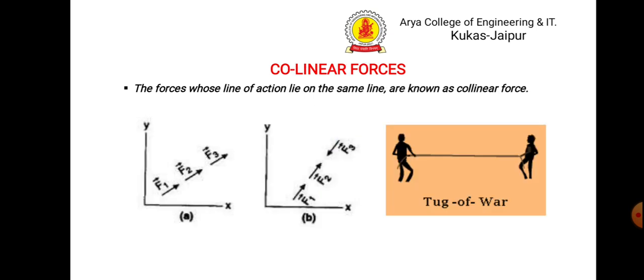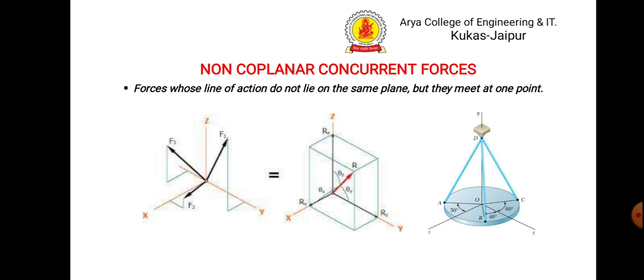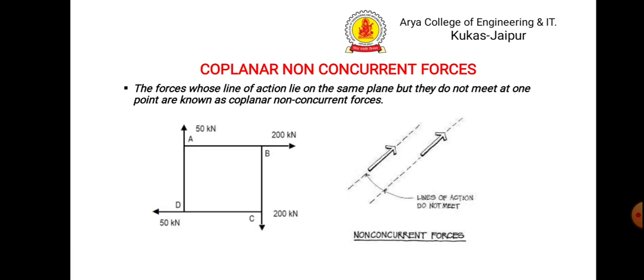Then collinear forces, the forces whose line of action lie on the same line. The example is your tug of war. Then coplanar concurrent forces, the forces which meet at one point and whose lines of action also lie in the same plane. These are known as coplanar concurrent forces. Then non-coplanar concurrent forces. The lines of action definitely meet at the same point, but they do not lie in the same plane. Then coplanar non-concurrent forces, the forces whose lines of action lie in the same plane, but they do not meet at one point.